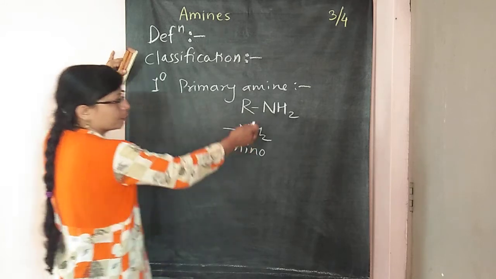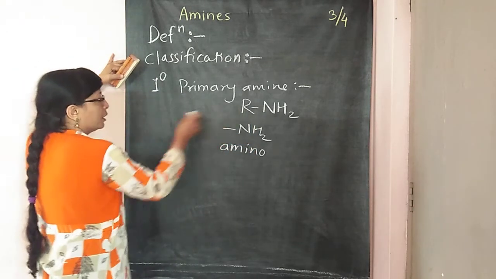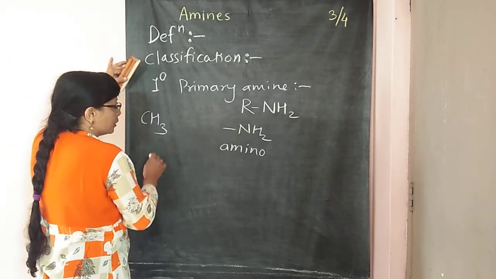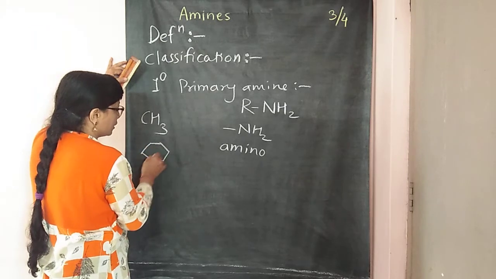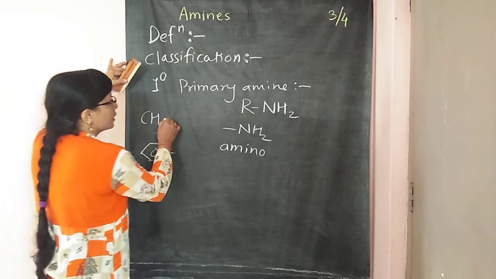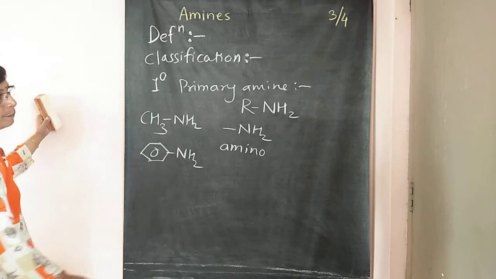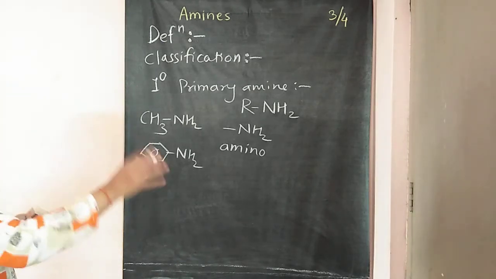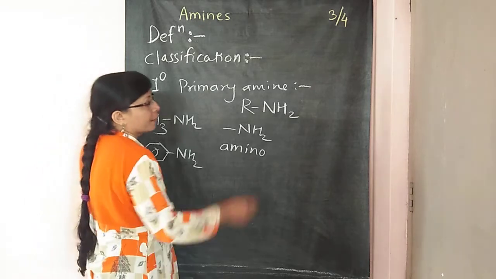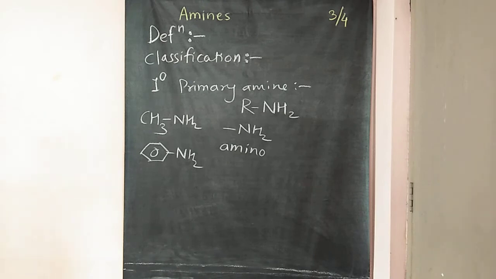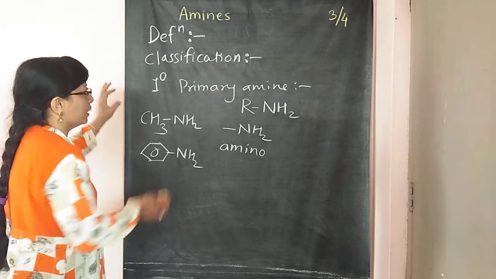NH2 is the amino group. For example, you can use methyl, ethyl, whatever, or the benzene ring, that is the phenyl group. When it is attached to the NH2 group, then it becomes a primary amine. So this is the first type of classification, which depends upon the number of hydrogen atoms replaced by alkyl or aryl groups. So the first class is the primary amines.